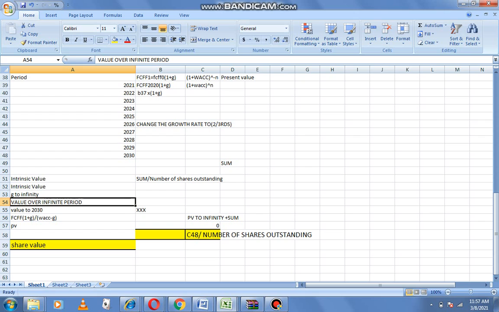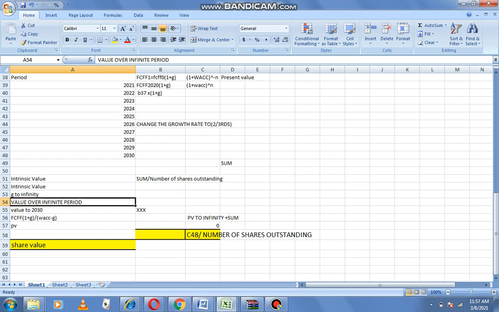As long as you support why you are using this growth rate to infinity. If you have said it will be 15%, support it. Say we used this according to this financial model, and that's why we have that growth rate.